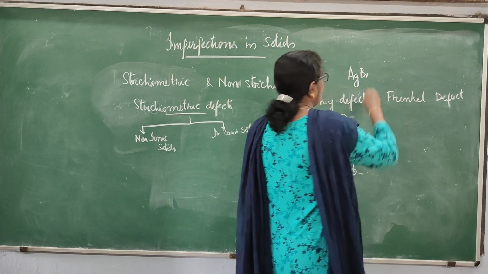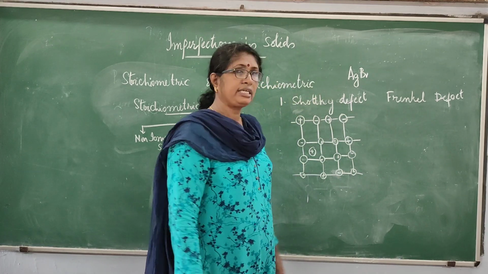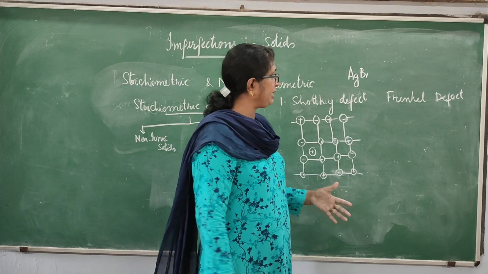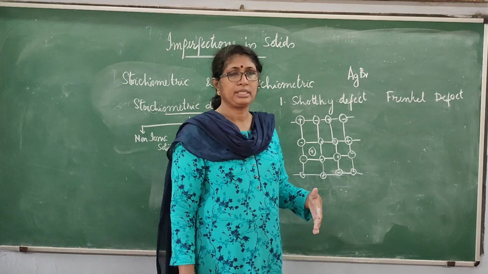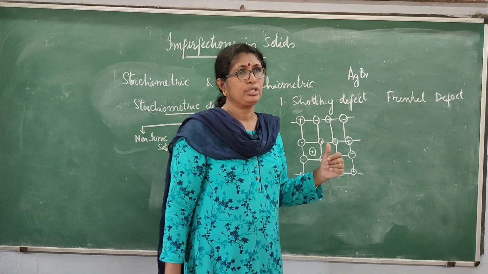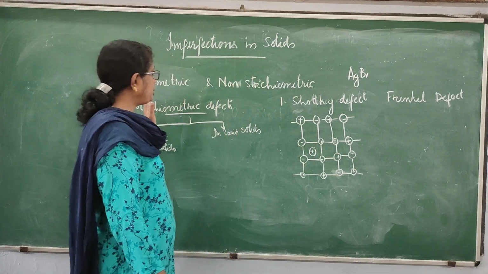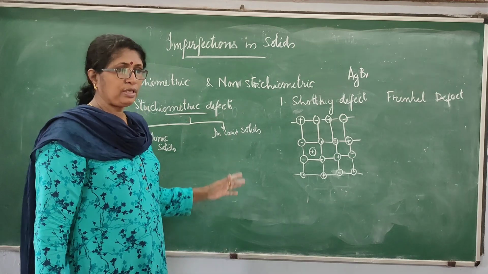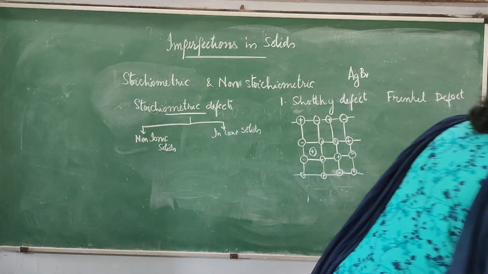It shows both the Frenkel and Schottky defect. At certain places it is showing the Frenkel defect and in certain parts it is showing the Schottky defect. So this is about the stoichiometric defects. Now we will go to non-stoichiometric defects.